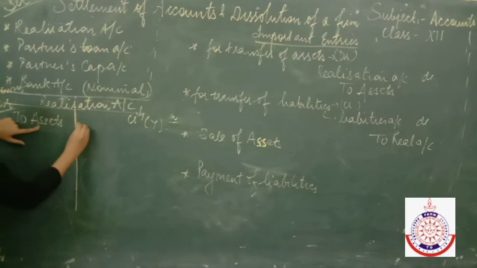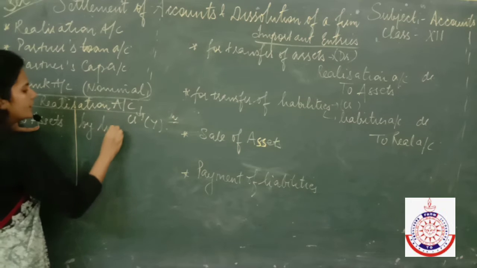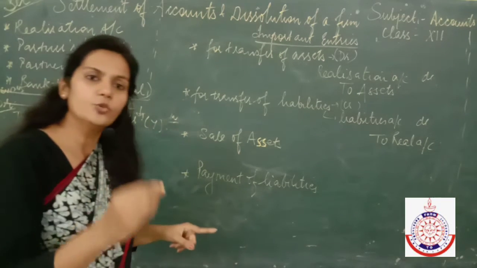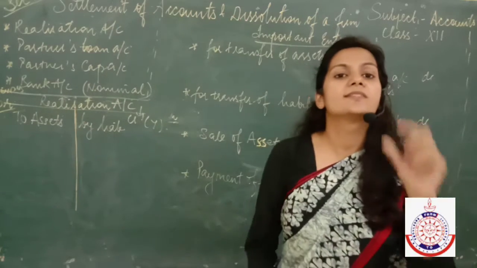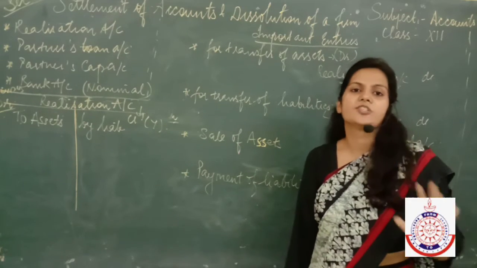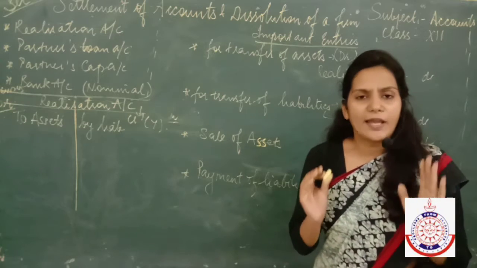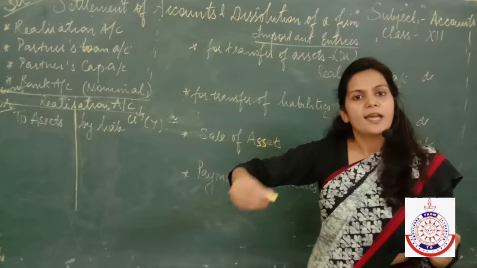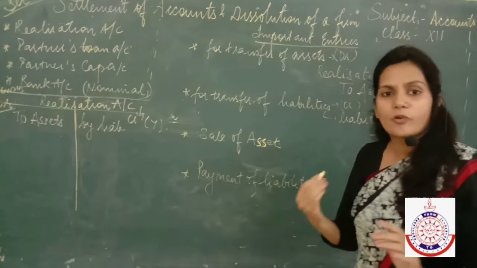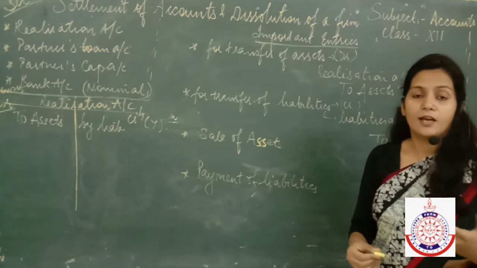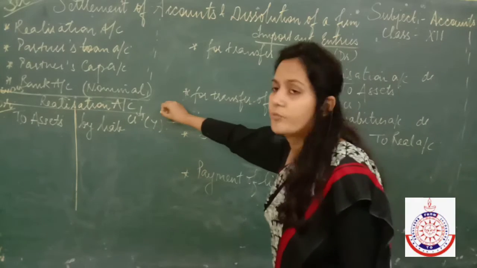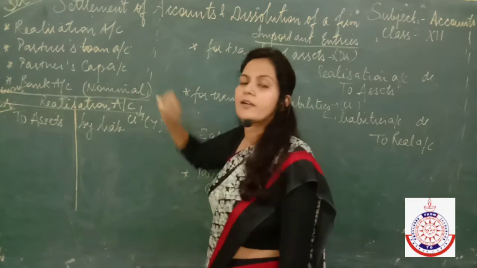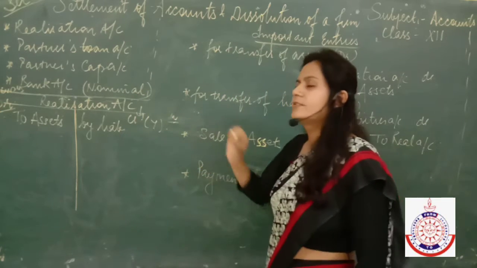And when we transfer all the liabilities here, it simply means that the book value of the liabilities has come to 0. And book value means the value which is given in the balance sheet. It means simply one balance sheet will be given to you in the question, followed by some adjustments, and then you have to start the procedure of dissolution. And how? First of all, you have to make one realization account, then partner's loan, partner's capital and bank. Today we will be discussing about realization account only.